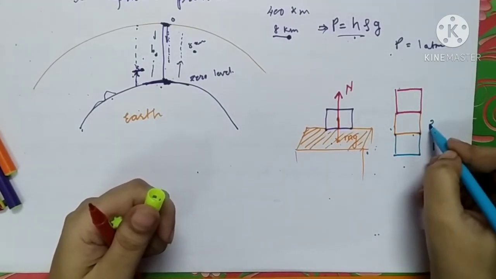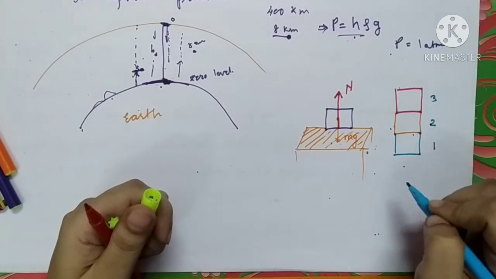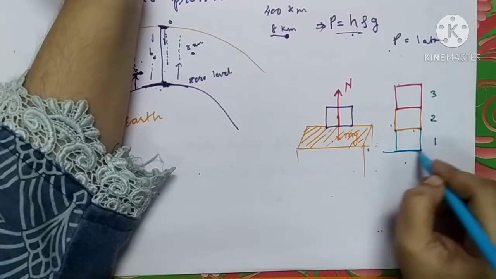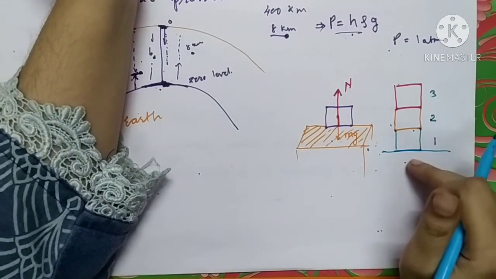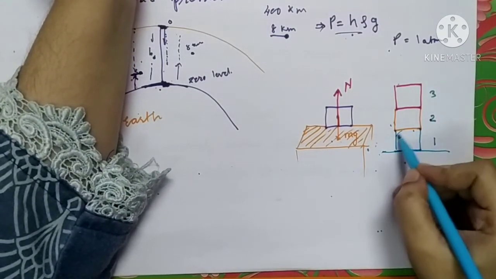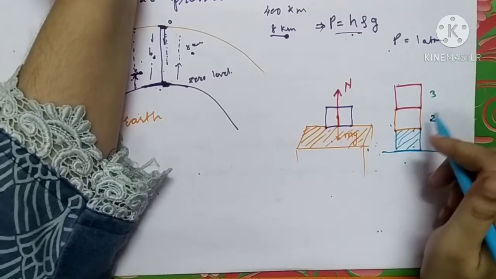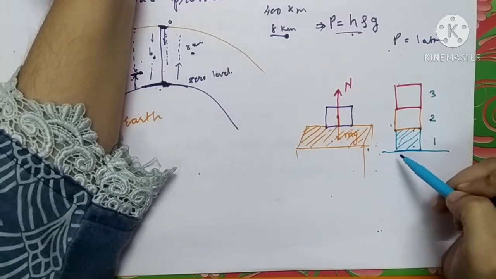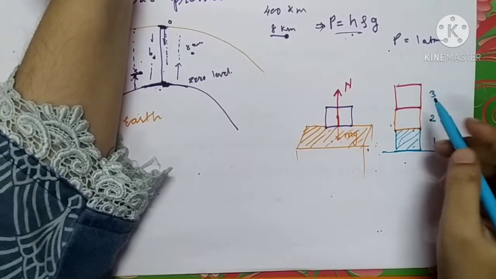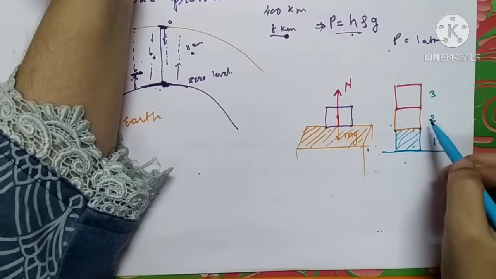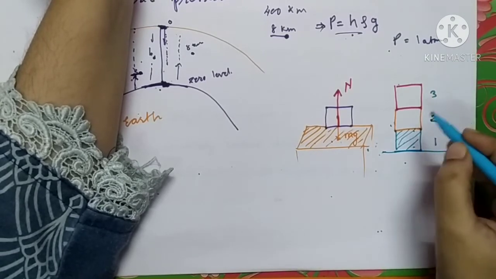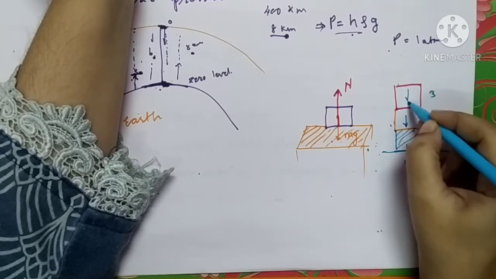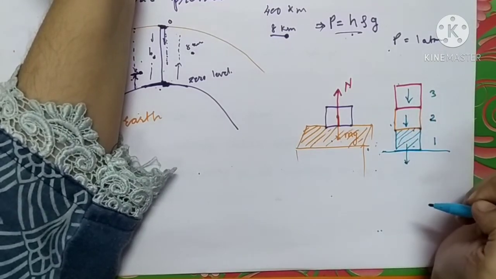Box 1, 2 and 3, and they are placed on the ground. The lower box is the blue box, the middle box is orange, and the last box is the red box. Why are box 3 and box 2 not moving? We all know that they are all being acted upon by the force of gravity, which is directed in a vertically downward